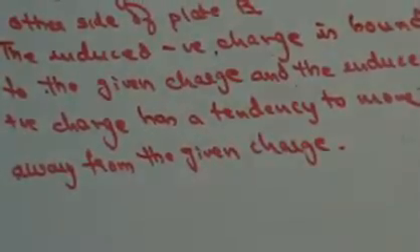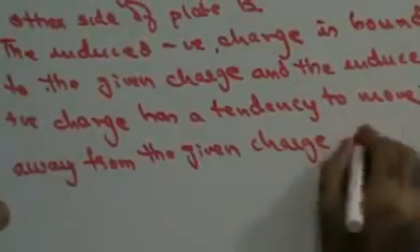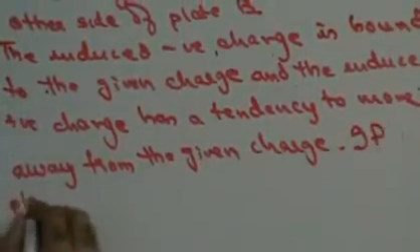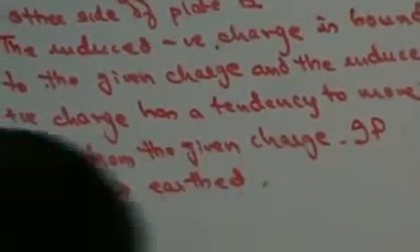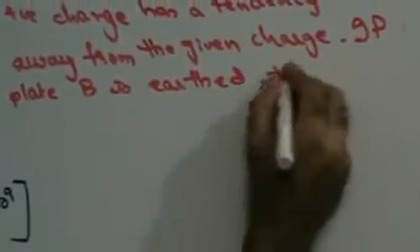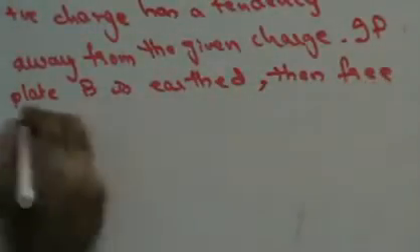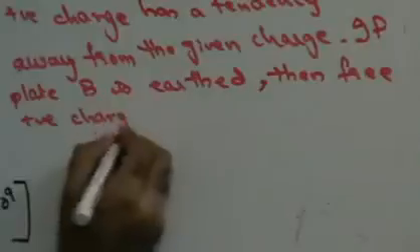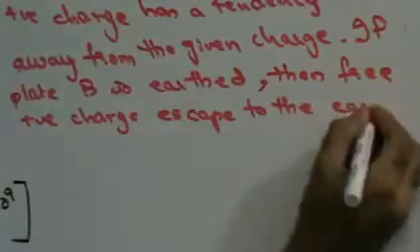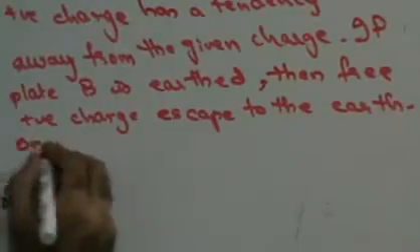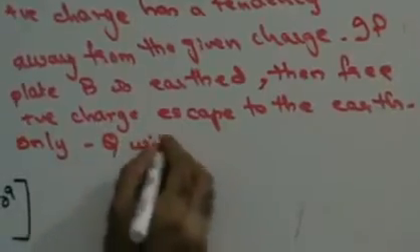Now, if plate B is earthed, if I connect plate B to the earth, then the free positive charge escapes to the earth. Free positive charge will escape to the earth, and only the negative charge will remain on plate B. Only minus Q will remain on plate B.